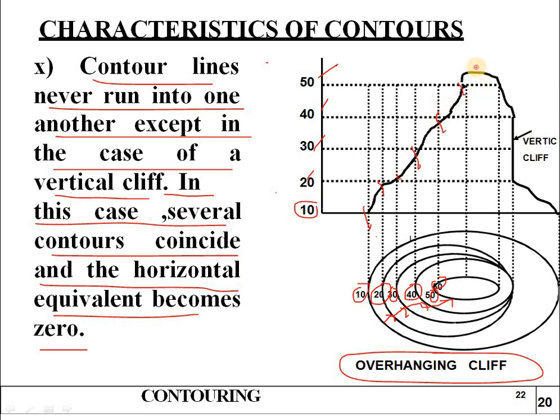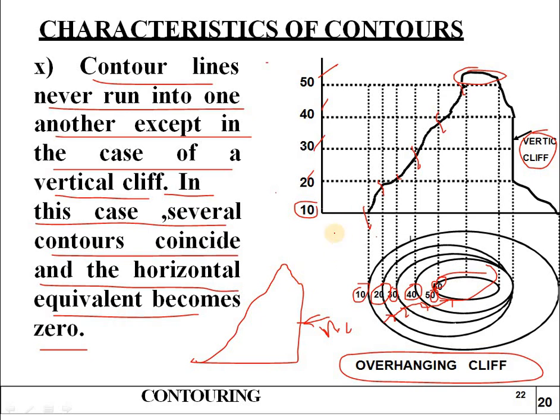The final curved portion is this one. This is known as a vertical cliff, where it occurs in the mountains, just like hills; mountains will be like this, and at a sudden portion it comes like this. So this portion is known as a vertical cliff, VC. In these types of mountains or peaks it occurs.